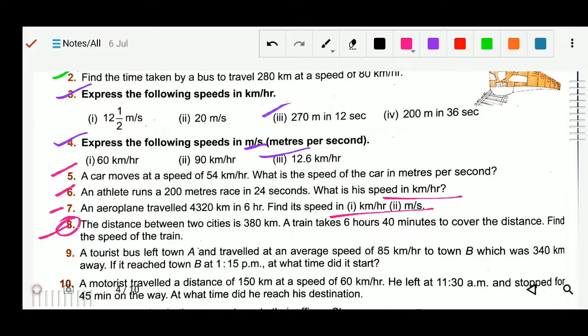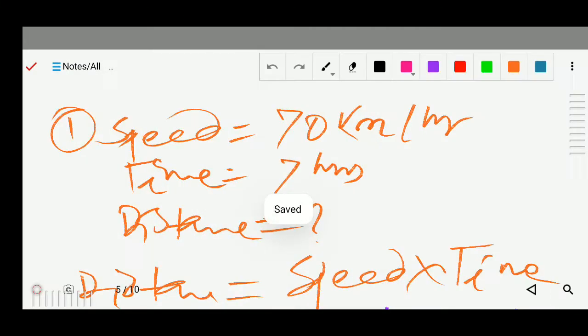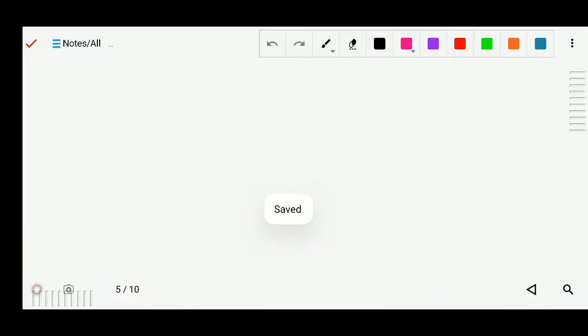The distance between two cities is 380 kilometer. A train takes 6 hours 40 minutes to cover the distance. Find the speed of the train. Okay, question number 8 we are going to solve. So here in question number 8, distance is given.